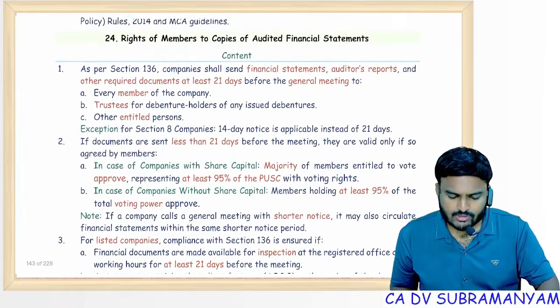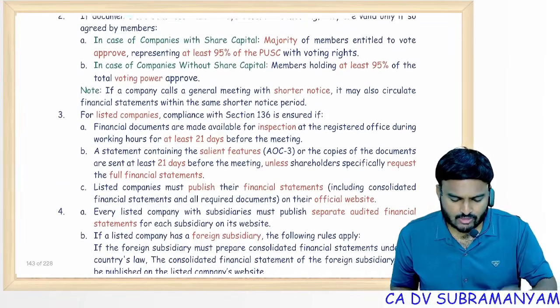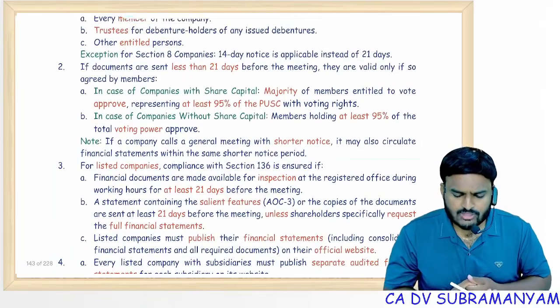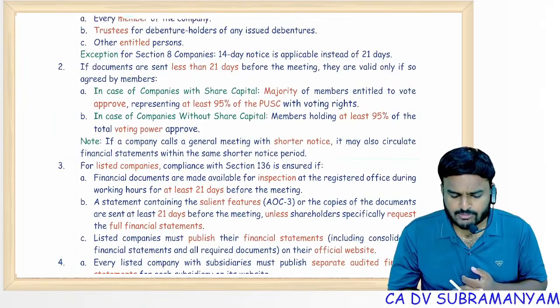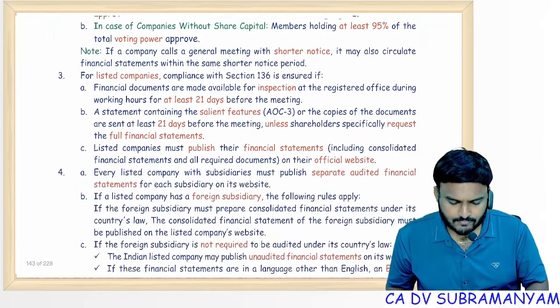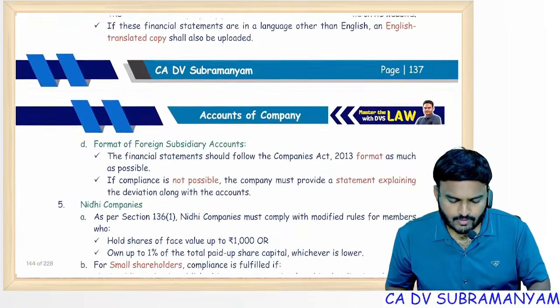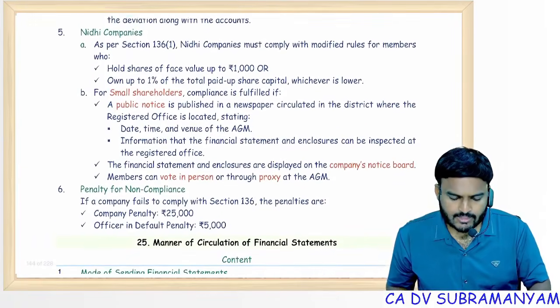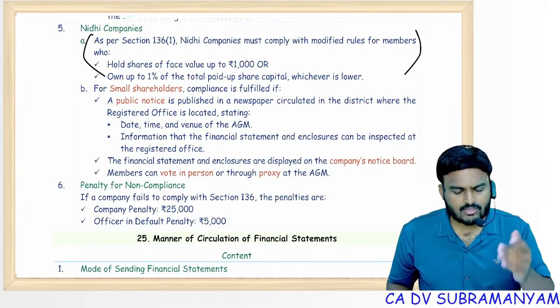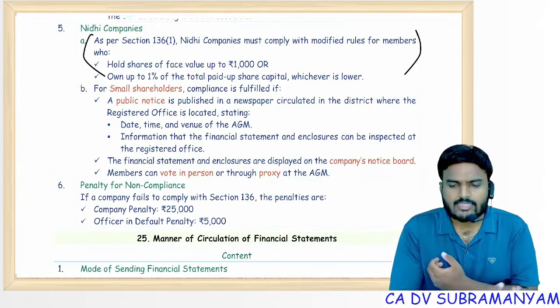Rights of the members to get copies of audited financial statements: 21 days. Shorter period, definitely, with majority members' consent holding 95% of paid up share capital. Of course, for a section 8 company, 14 days notice. And Nidhi companies, again I am telling you, big members, individual notice. Small members, advertisement, inspection at registered office.